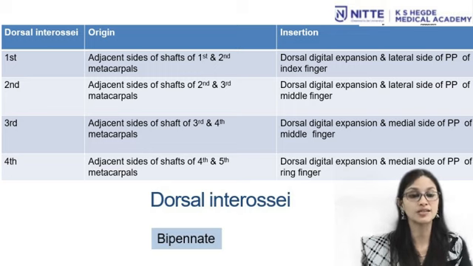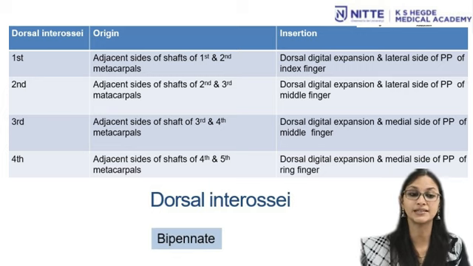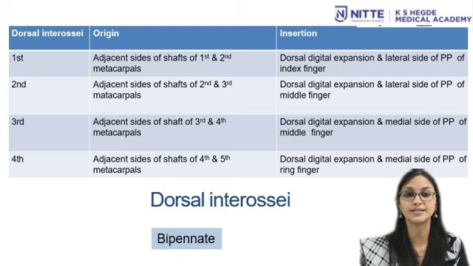The first dorsal interosseous takes its origin from adjacent sides of shaft of first and second metacarpal bones. Insertion is to the dorsal digital expansion and lateral side of proximal phalanx of index finger. The second dorsal interosseous takes its origin from the adjacent sides of shaft of second and third metacarpals and insertion is to the dorsal digital expansion and lateral side of proximal phalanx of middle finger.